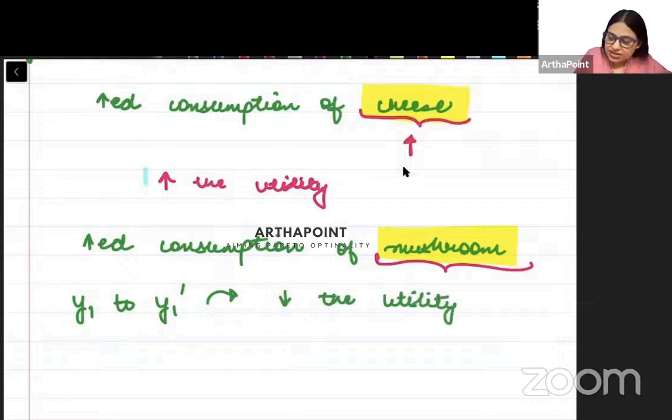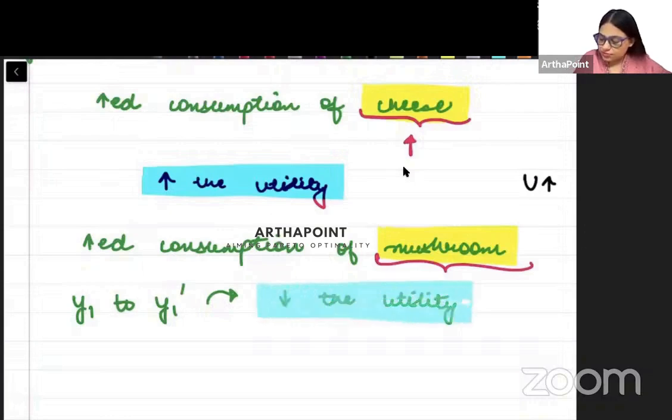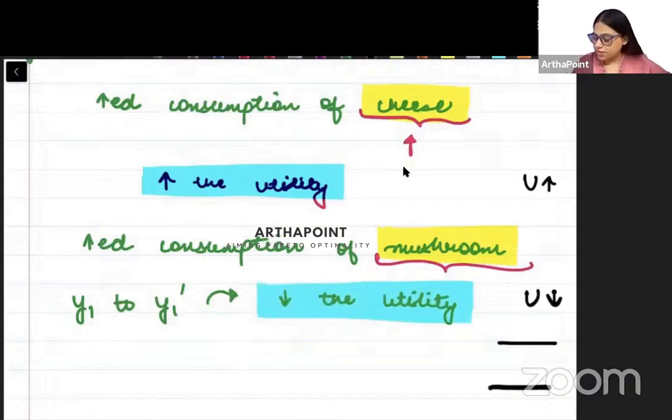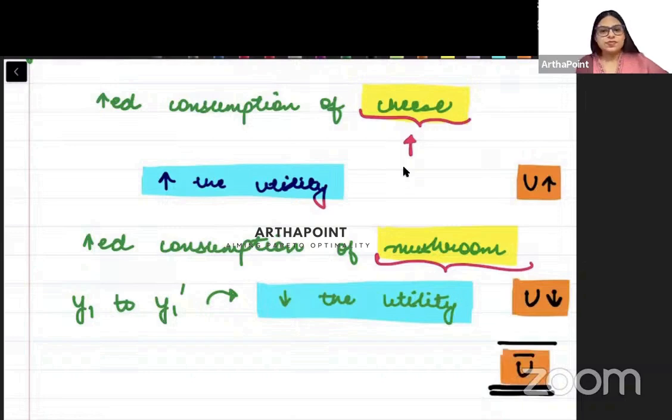So one is increasing utility, one is decreasing utility. So what is the net effect? Utility is unchanged. एक ने यूटिलिटी को बढ़ाया, one increased utility, one decreased utility, so utility remained unchanged.